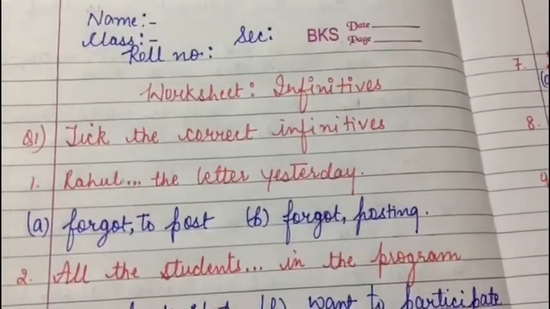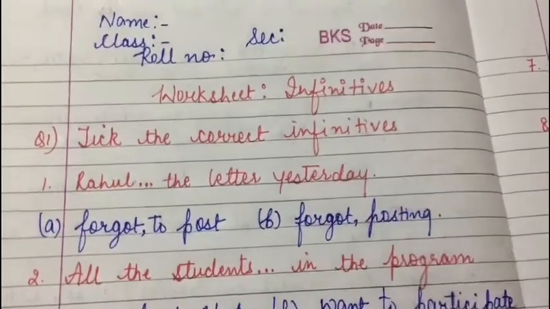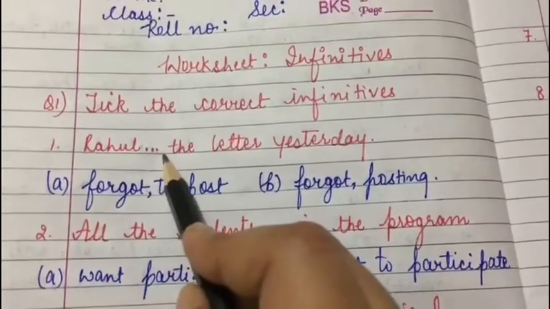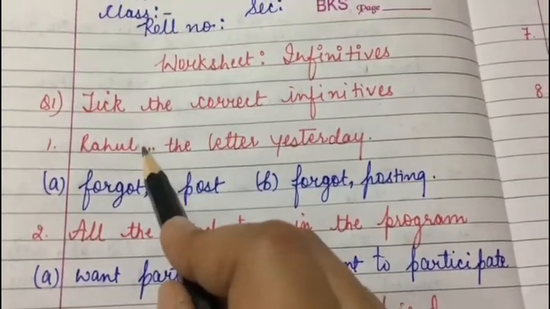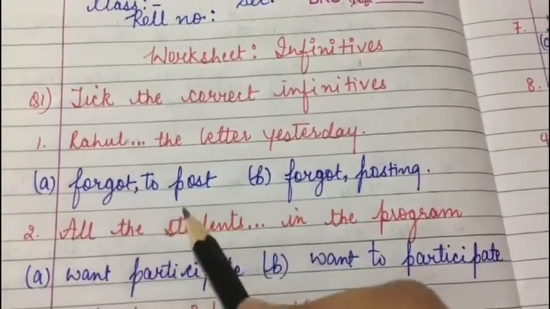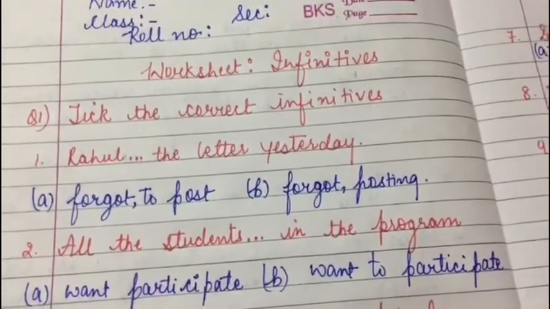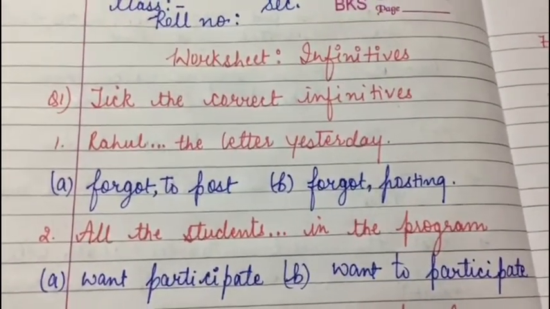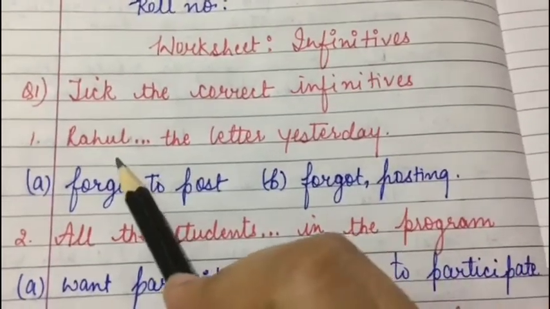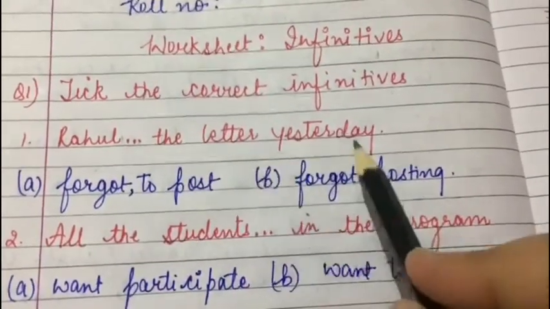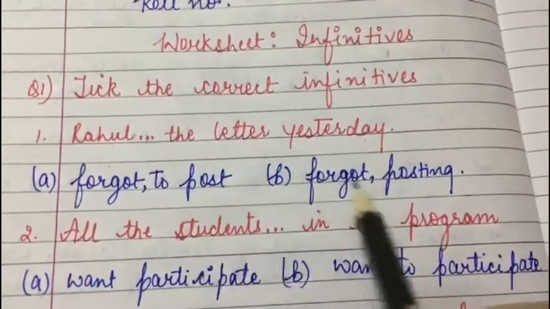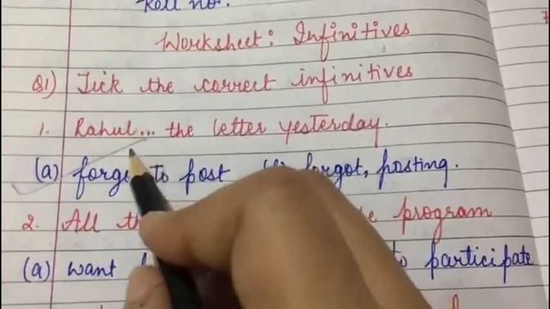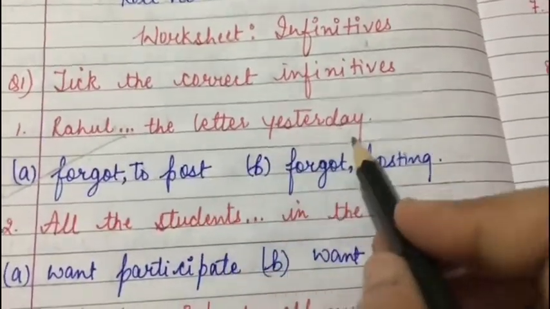So the first question is, tick the correct infinitive. Fine. Rahul, these three dots are a kind of dash, but you are not to write the answer over here. What you have to do is that you just have to tick the correct answer. Why? Because your paper will come in this MCQ form only. So this revision worksheet is also in MCQ form. So now looking into the first question, Rahul dash the letter yesterday. So the correct infinitive will be forgot to post. Okay, so that's why we have put a tick over here. So it is Rahul forgot to post the letter yesterday.